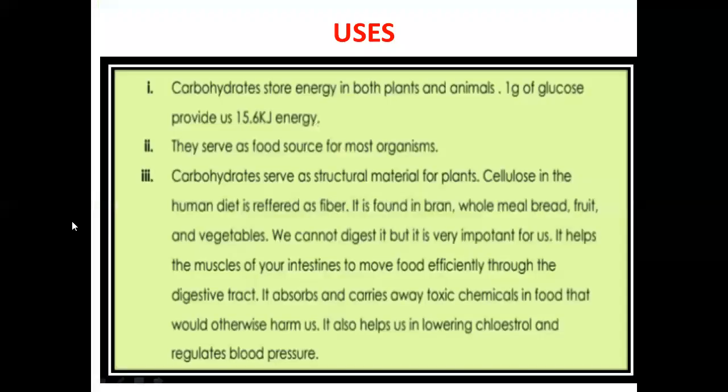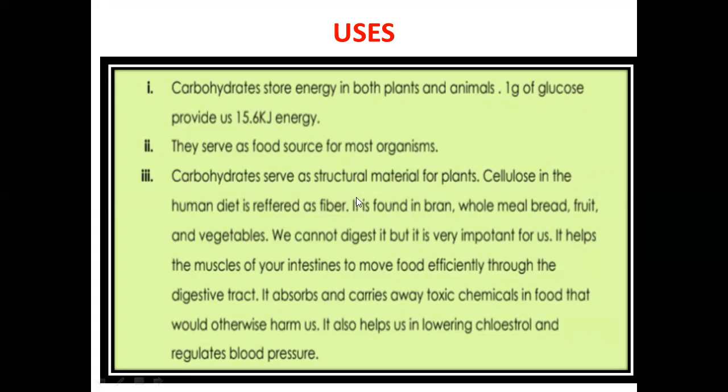What are the uses of carbohydrates? Carbohydrates store energy in both plants and animals. In plants, carbohydrates are converted into starch, and in animals, carbohydrates are converted into glycogen, where they provide energy. 1 gram of glucose gives 15.6 kilojoule energy. They serve as food source for most organisms.